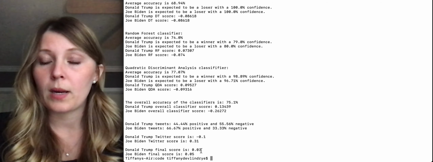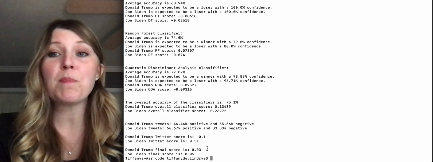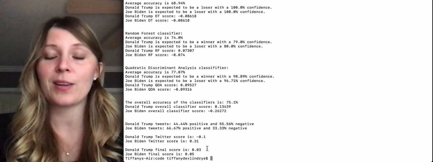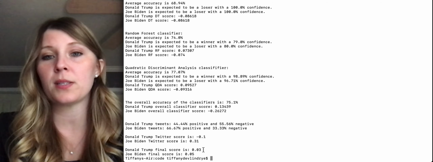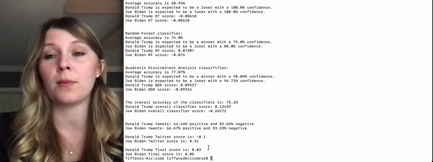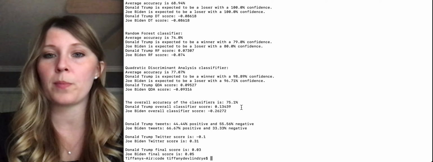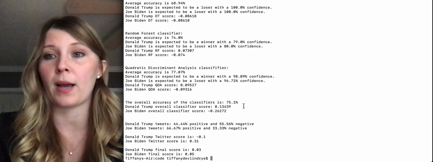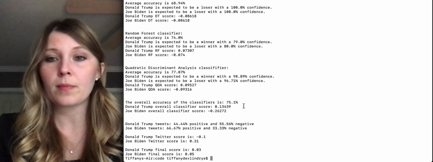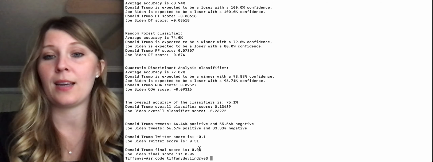And then when we put them together, we see that Joe Biden is just barely going to be a winner if he's put up against Donald Trump. The reason it's so close is that historically an incumbent has a much higher likelihood of being reelected. So for this model, Donald Trump's classifier score was a lot higher than Joe Biden's. But on Twitter, people like Joe Biden a lot more than they like Donald Trump. That is why, in the end, these scores are so close.